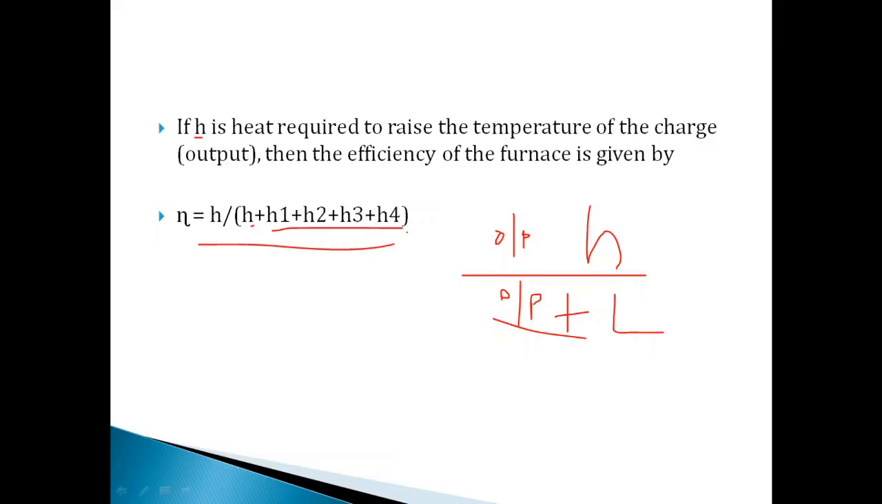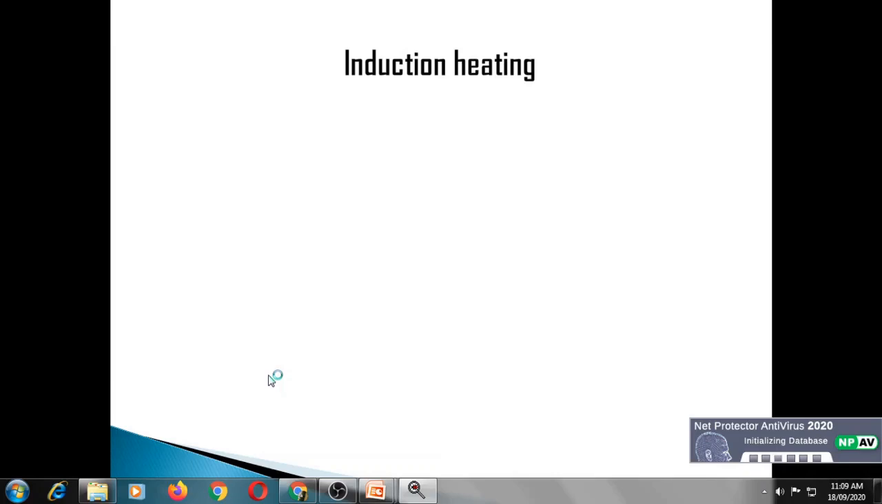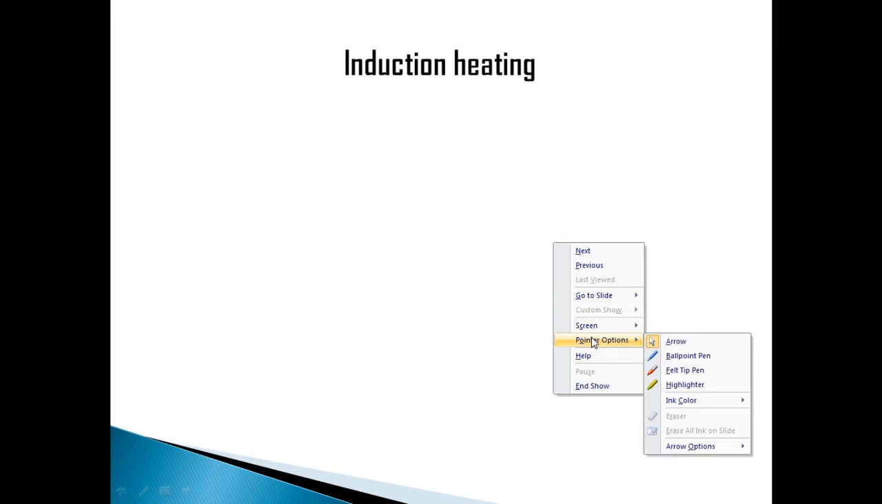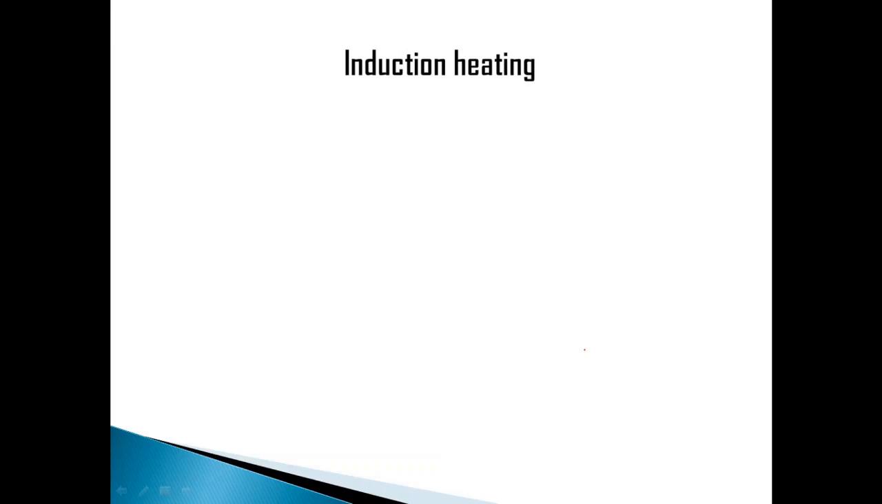Now let's move on to another concept, which is the most important type of heating. This is another type of electrical heating, that is induction heating. Till now we have discussed resistance heating. Now let's look at induction heating. As the name itself indicates, in this type of heating, heat is produced in the charge by the currents induced in it due to electromagnetic induction. So the current will be produced due to electromagnetic induction, and because of that heat will be produced in the charge or the element. That's the reason why it is named induction heating.